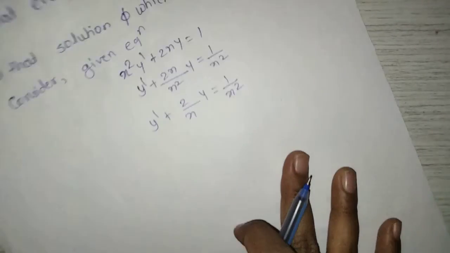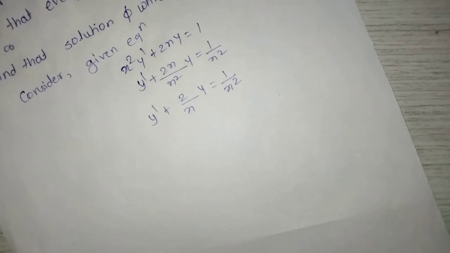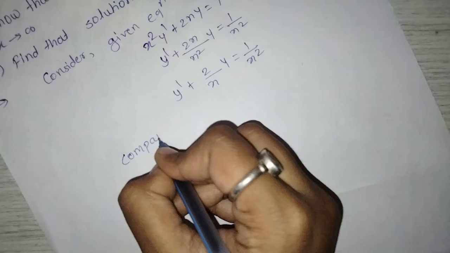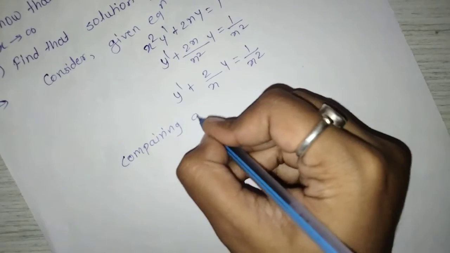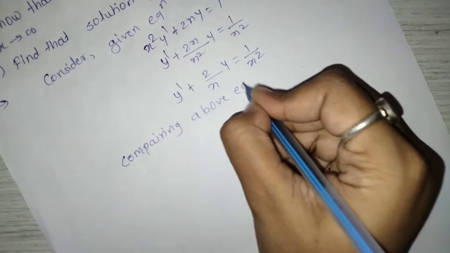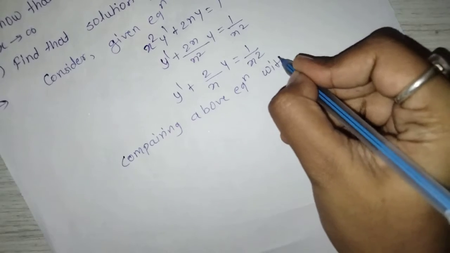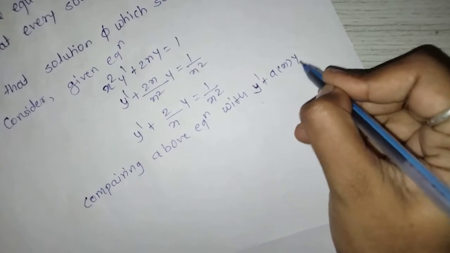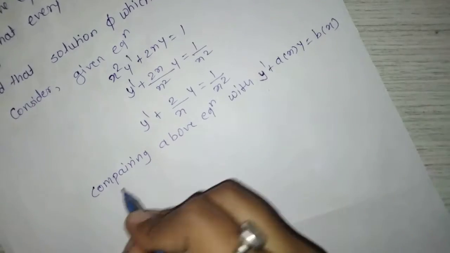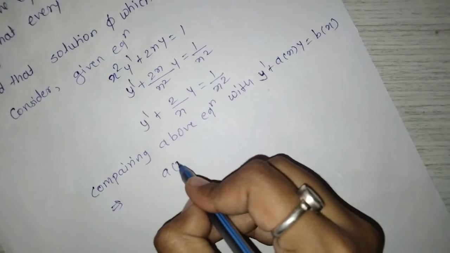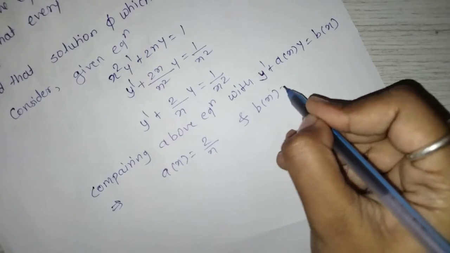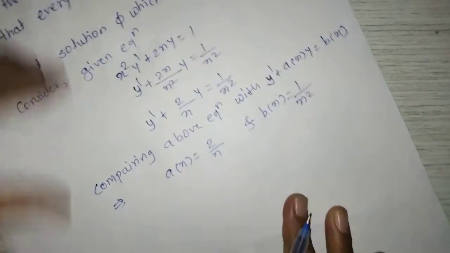Now you can compare this equation with y dash plus a of x y is equal to b of x. So comparing the above equation with y dash plus a of x y is equal to b of x, which implies a of x is equal to 2 upon x and b of x is equal to 1 upon x square.